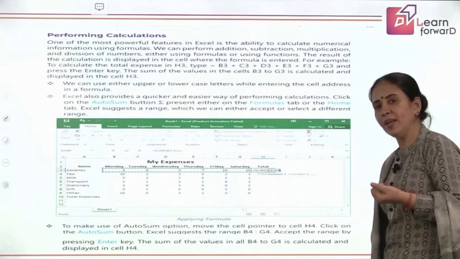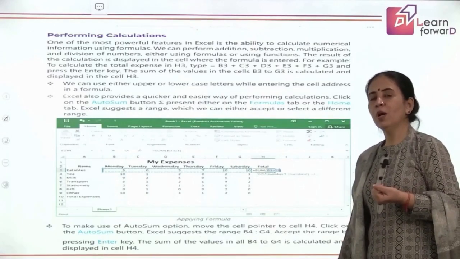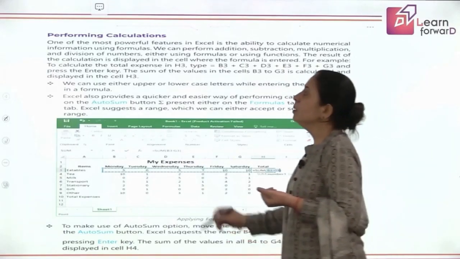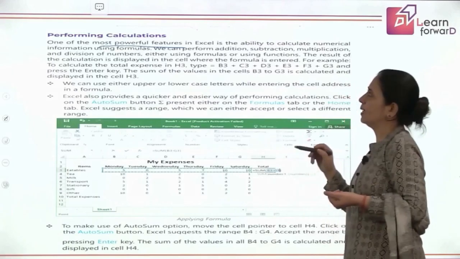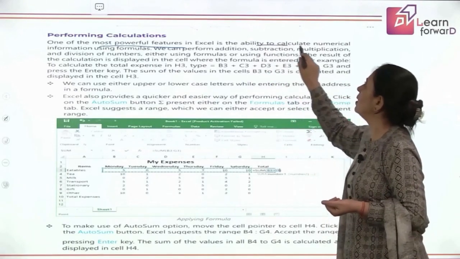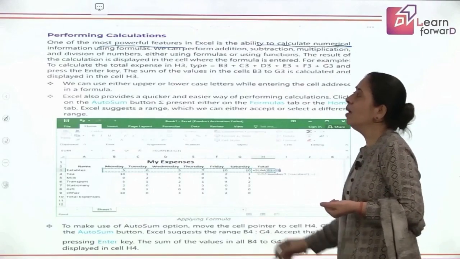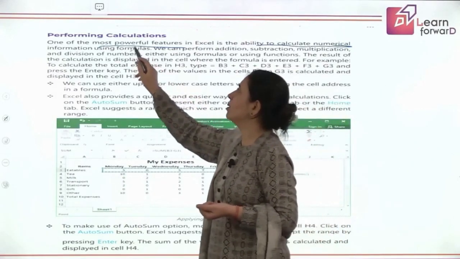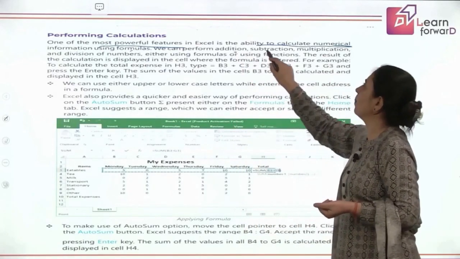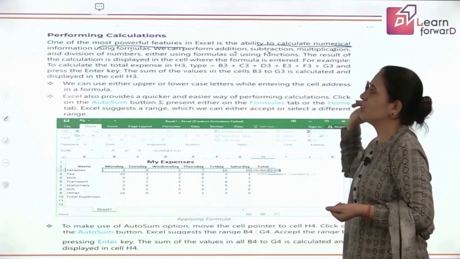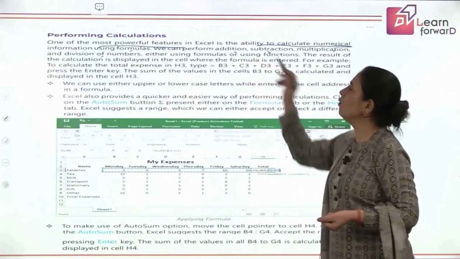That's a very interesting and useful tool when you work on worksheets. It is one of the most powerful features in Excel, the ability to calculate numerical information with the help of formulas. So we can perform addition, subtraction, multiplication and division of numbers by using formulas.